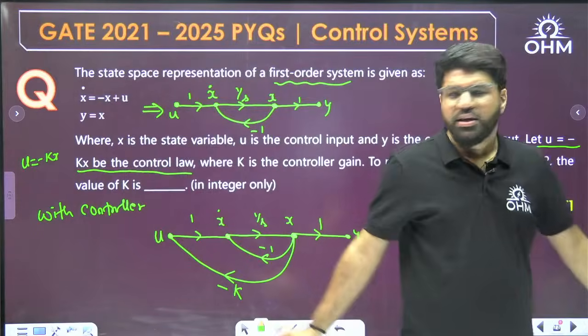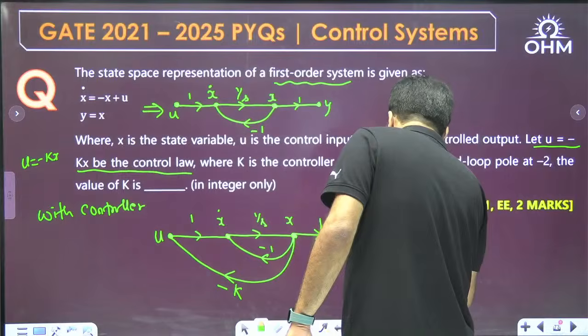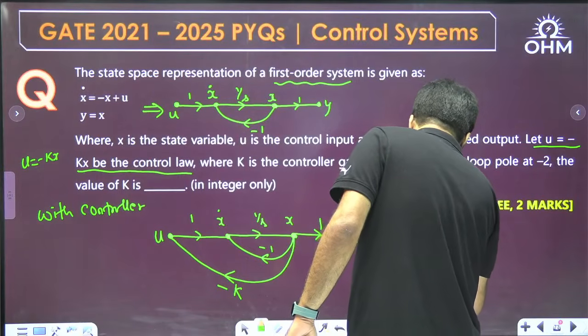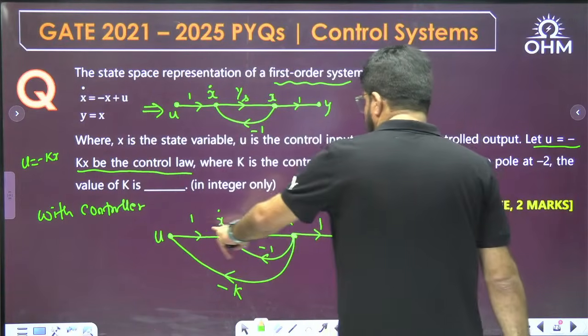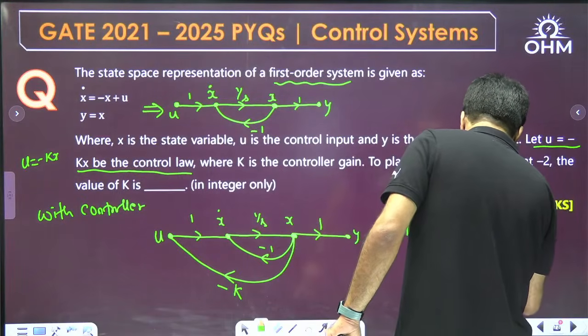So what is the transfer function of this graph? Can you not write it easily? What is the transfer function y by u for this graph? There is only one forward path, right? Only one forward path, 1 by s. Its path factor will be 1.